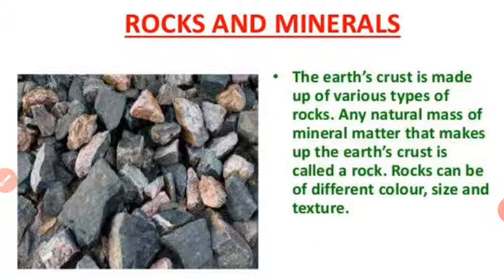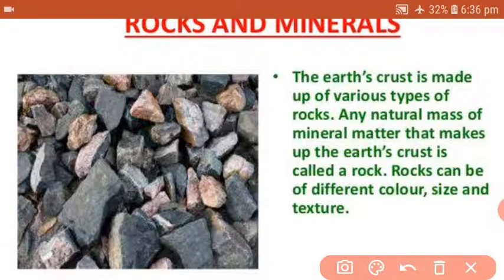The earth's crust is made up of various types of rocks, as you all know. These are the pictures of rocks, as you can find. Any natural mass of mineral matter that makes up the earth's crust is known as a rock. Rocks are aggregates of minerals.